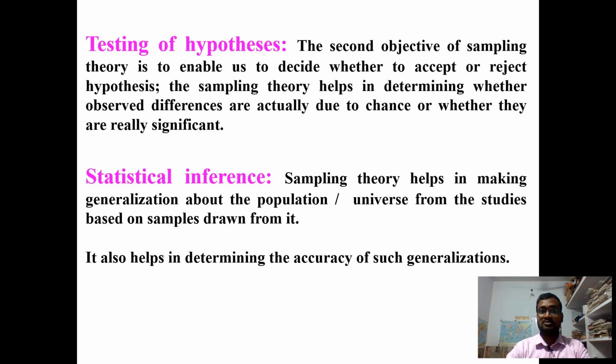Testing of hypothesis is a very important objective of sampling theory, because it determines whether the observed differences are actually due to chance or really significant. It may be really significant, or maybe due to chance.